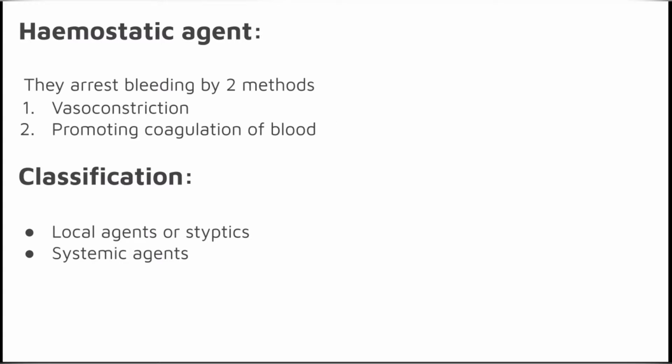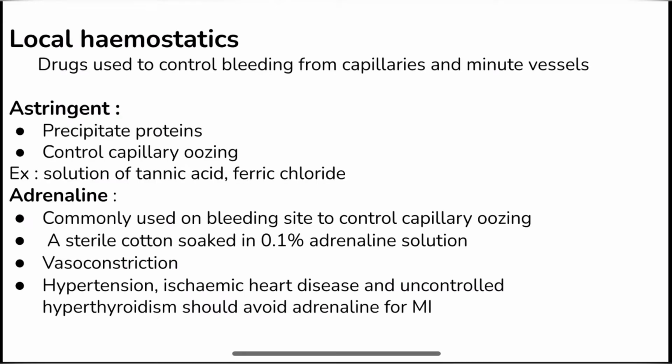So these hemostatic agents can be further classified into local agents or styptics and systemic agents. Now let's look into local hemostatics. Local hemostatics are the drugs which are commonly used to stop bleeding from capillaries or minute vessels. They can also be used on bleeding sites like tooth sockets and some wounds.